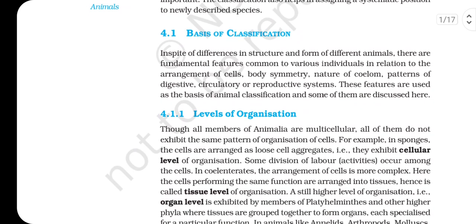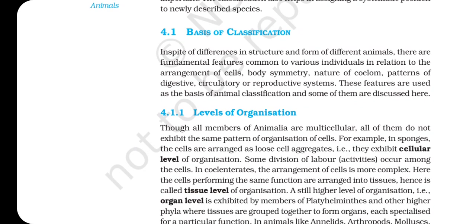Levels of organization. Though all members of animals are multicellular, all of them do not exhibit the same pattern of organization of cells. For example, in sponges, the cells are arranged as loose cell aggregates, that is, they exhibit cellular level of organization.